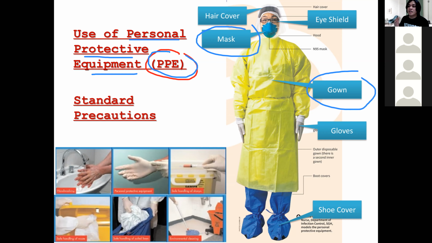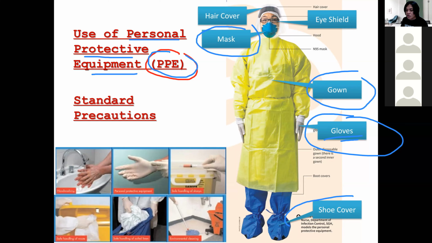Some microorganisms, maybe from the patient's cough, will go into the patient's gown. If you are not protected, if you are not wearing a gown, you will more likely get infected as well. What else? Gloves are very important, especially if you are touching a patient and the microorganism can be transmitted through direct contact. You need to wear your gloves. You don't want to touch microorganisms.